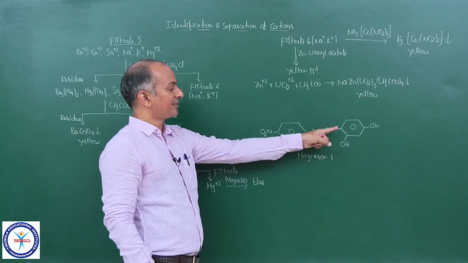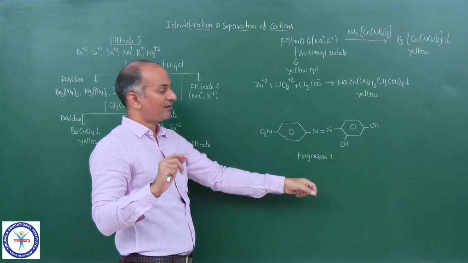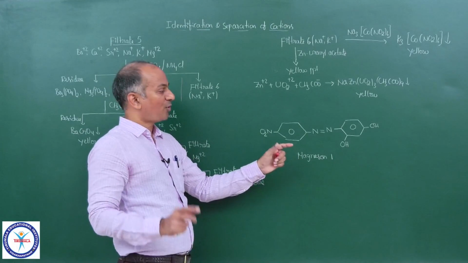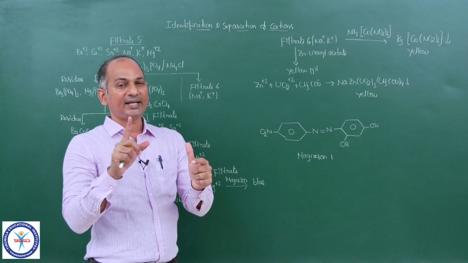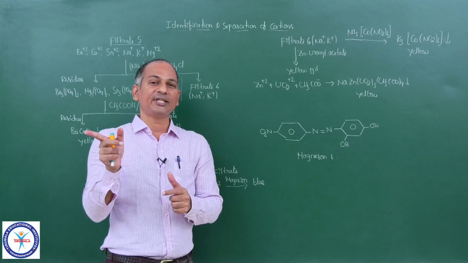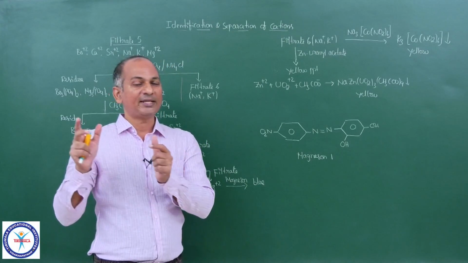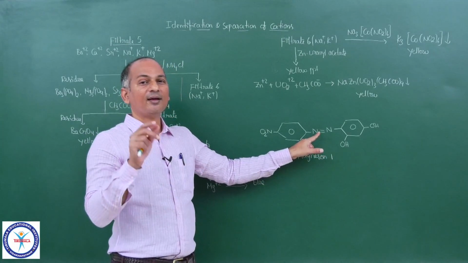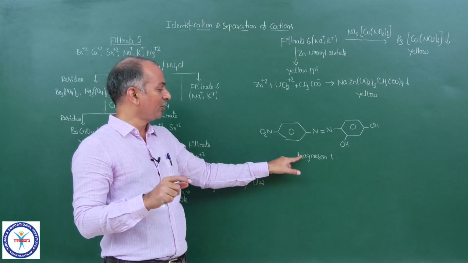One is resorcinol, meta-dihydroxybenzene, resorcinol. Another one is para-nitrodiazonium chloride. So on diazo coupling in slightly basic medium, do you remember, OH containing compounds need slightly basic medium, NH2 containing compounds need slightly acidic medium for diazo coupling, optimum conditions. So if you mix resorcinol and para-nitrobenzene diazonium chloride at a pH of 7 to 9, then you will get this compound.